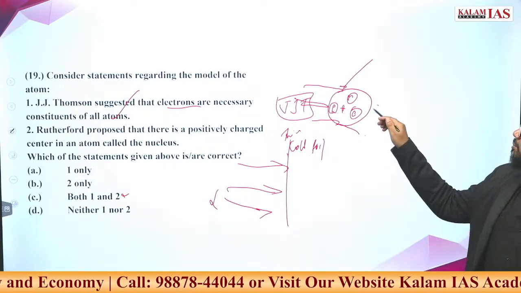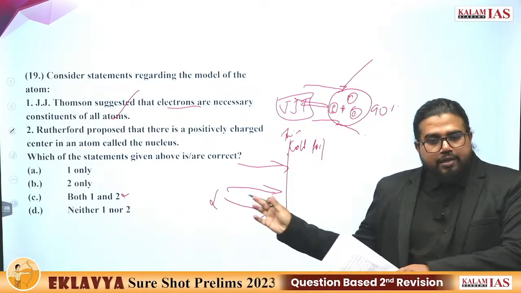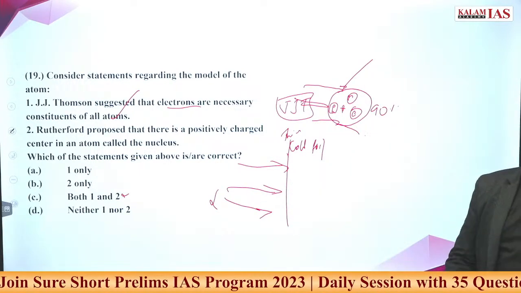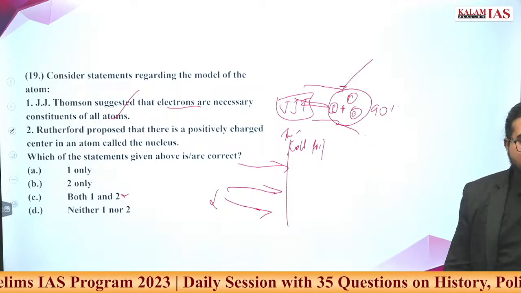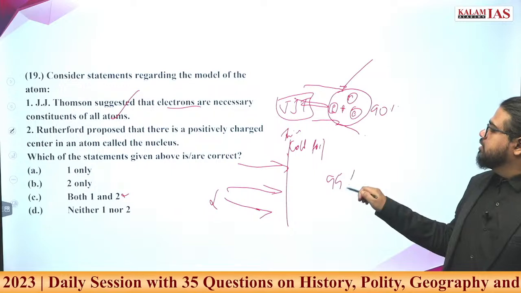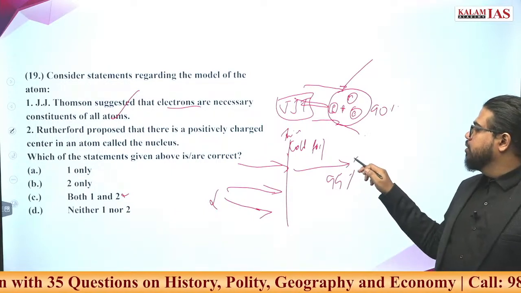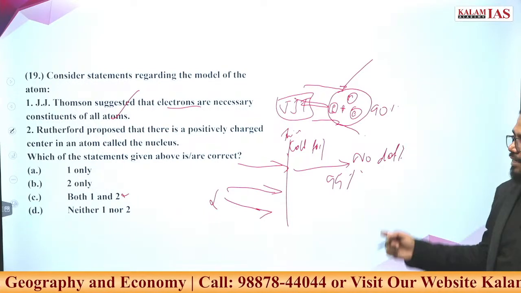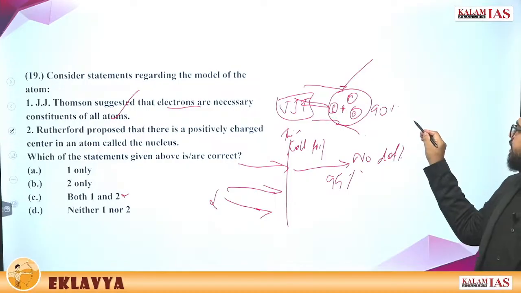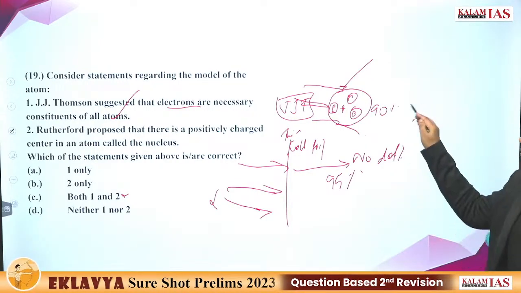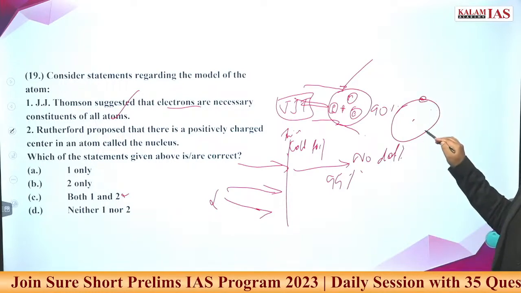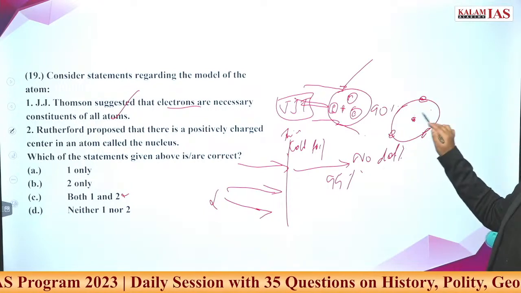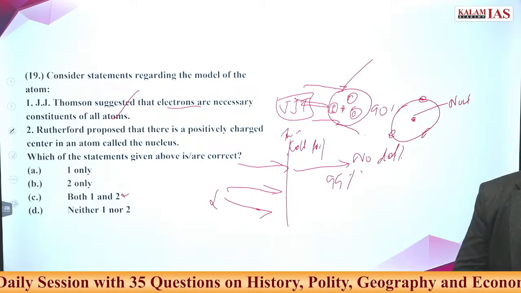So what you expect is that 90% of the alpha rays would be reflected or absorbed by the big positive sphere of the atom as per J.J. Thomson. But what was the experimental result? Around 95% of the rays passed through the gold foil with no deflection. What does it indicate? The positive part of the atom is very small compared to the overall size of the atom. Electrons move around, and the positive part is only a very small part, called the nucleus. It contains protons as well as neutrons.